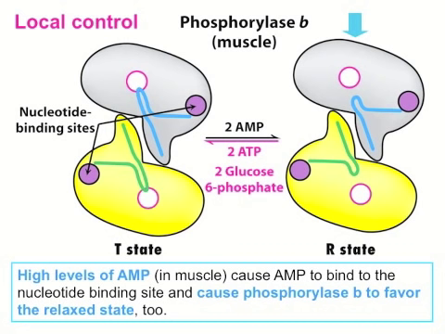And so even when glycogen phosphorylase is dephosphorylated and therefore in the B state, this control can be superseded by low energy stores within the cell. AMP can bind in the nucleotide binding site and thereby cause glycogen phosphorylase B to favor the R state.